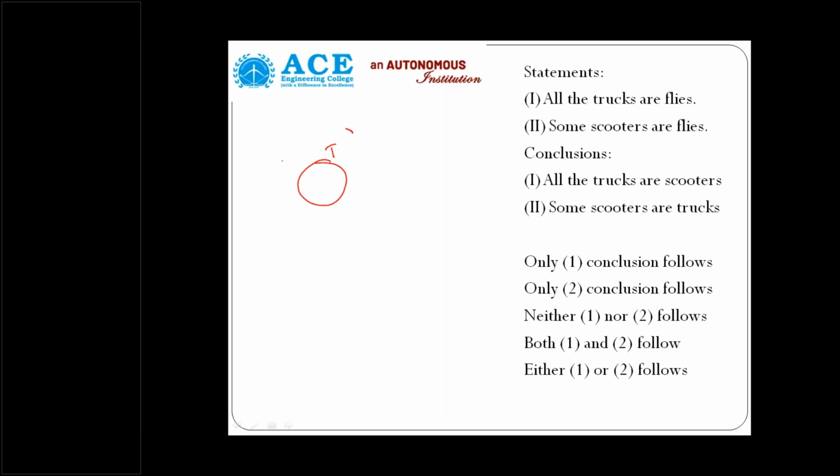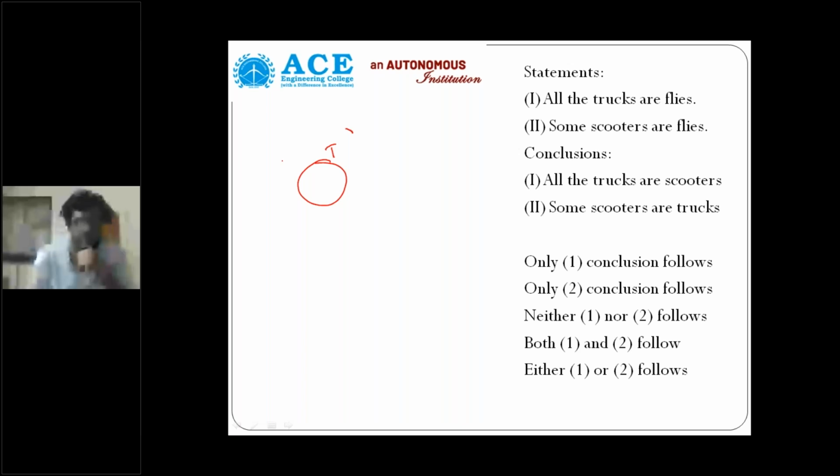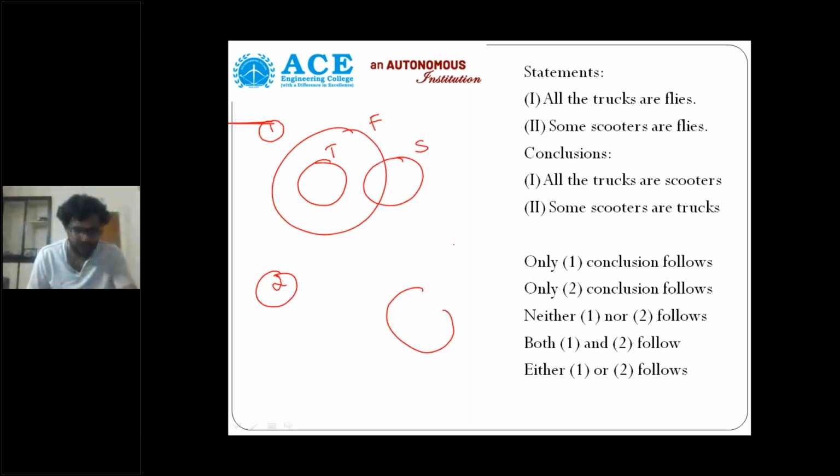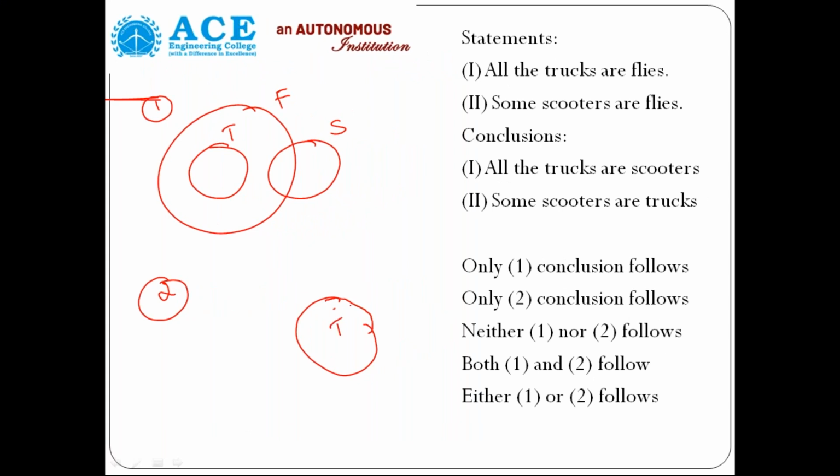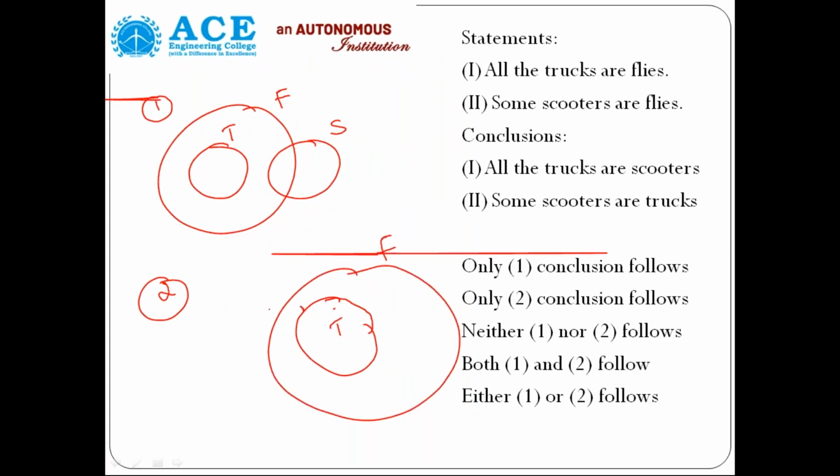I can draw it like this also, some scooters fly. Maybe this is one possible diagram. Now here, all trucks are flies, some scooters fly. The scooters may touch trucks also, but we can't say for sure.